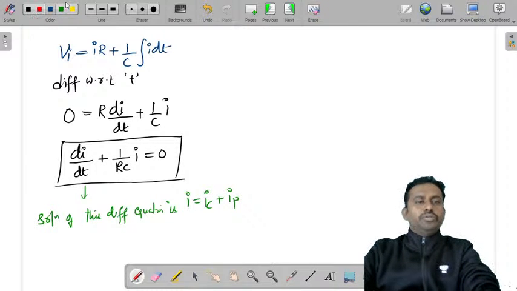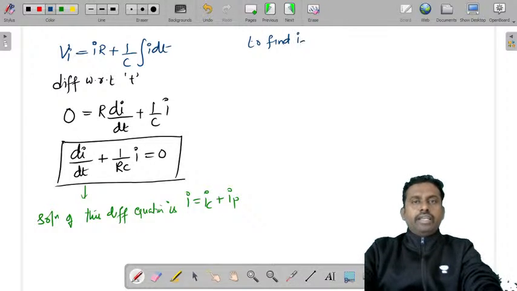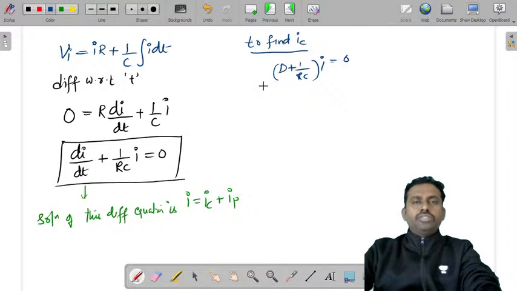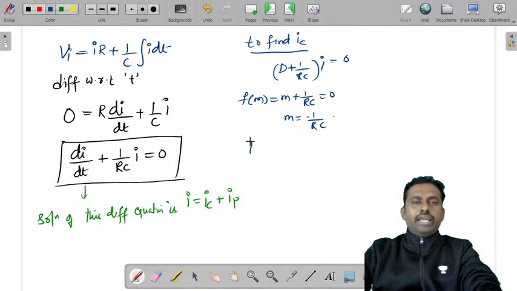Now you want to find the solution IC. So to find IC, you can write the differential equation as D plus 1 by RC into i is equal to 0. From this, consider the auxiliary equation m plus 1 by RC is equal to 0, m is equal to minus 1 by RC. So what is IC? IC is equal to k into e power minus t by RC.